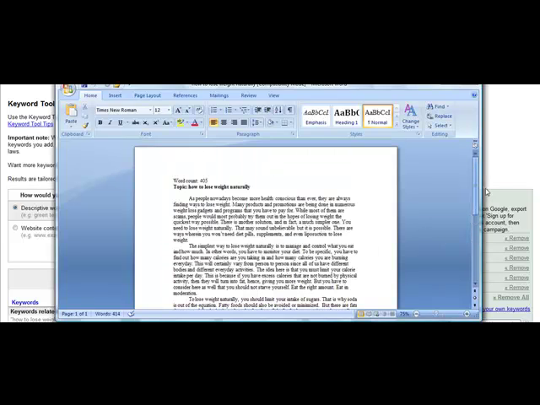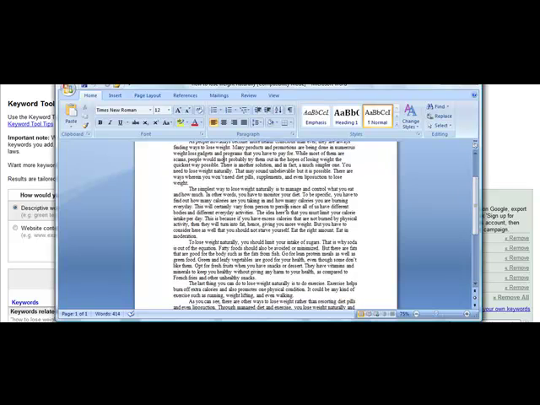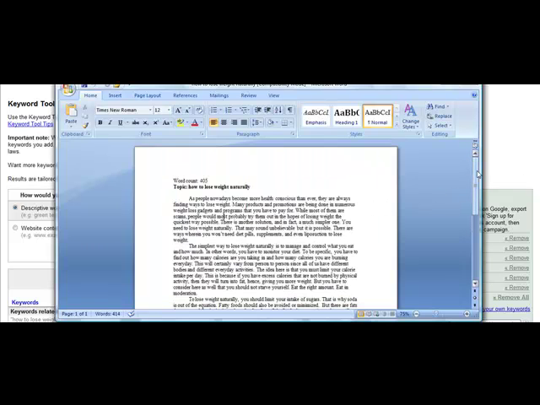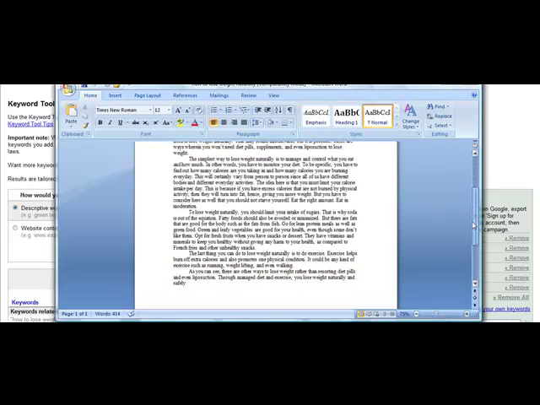Try to include it where it makes sense. Try to include it a couple times in the first paragraph, maybe a time or two in the last paragraph, and anywhere in between that makes sense. There's really no perfect keyword density. You just want to make sure that you include it, because it is very, very important to the process that the keyword phrase be included.